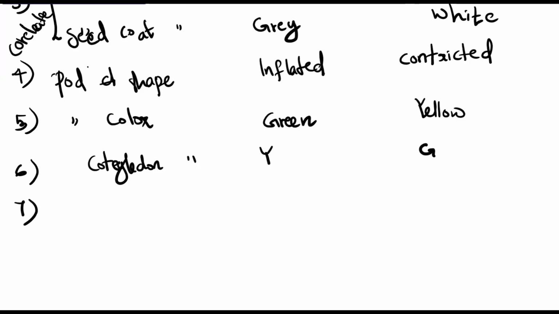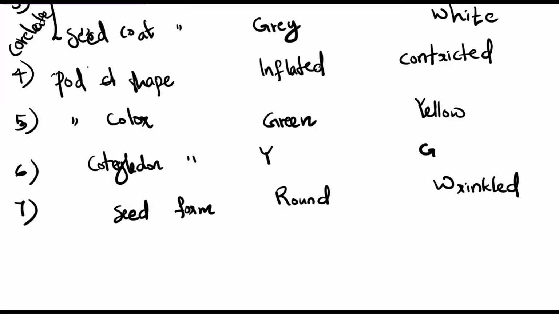And the seventh trait is seed form, like round and wrinkled.